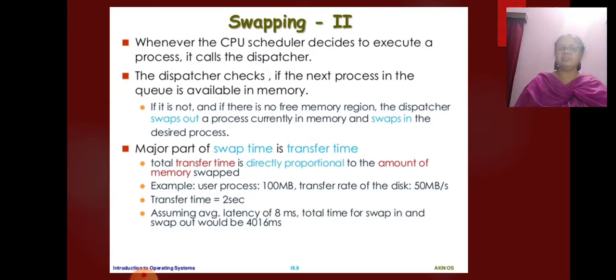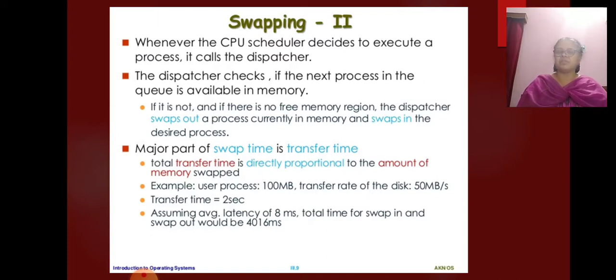Now, whenever the CPU scheduler decides to execute a process, it calls the dispatcher. So, one more concept arises, the dispatcher. What is the role of the dispatcher? The dispatcher checks if the next process in the queue is available in memory. If it is not, and if there is no free memory region, the dispatcher swaps out a process currently in memory and swaps in the desired process.